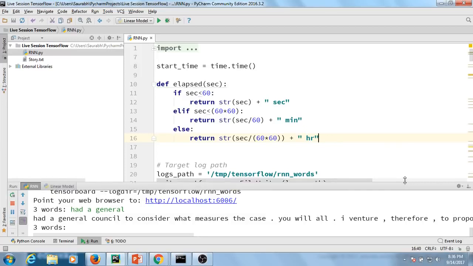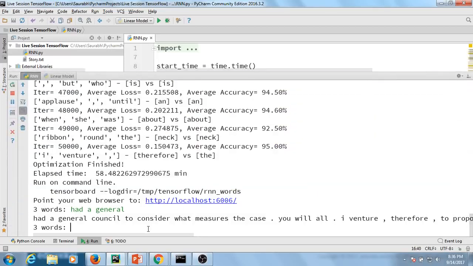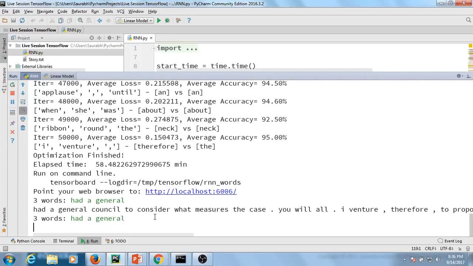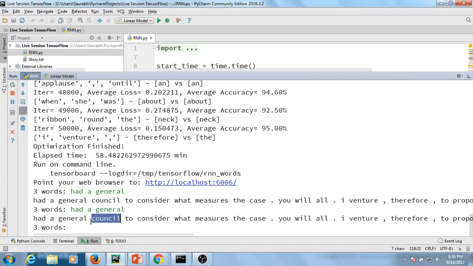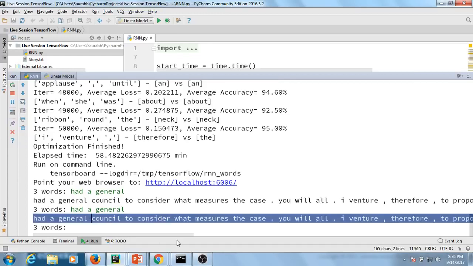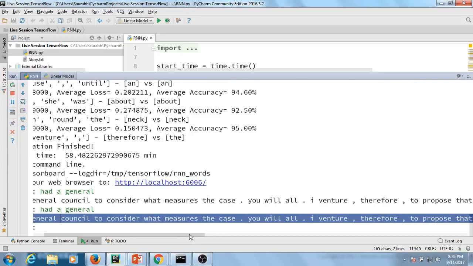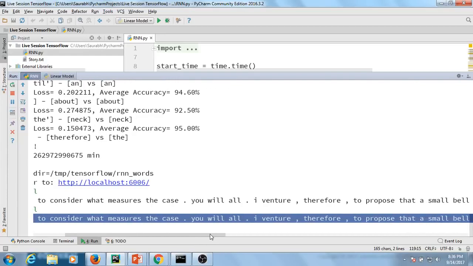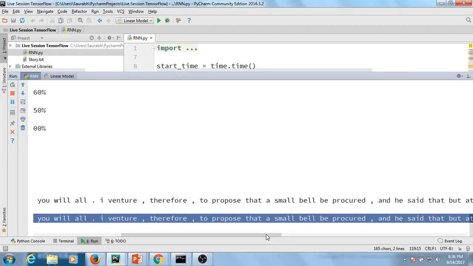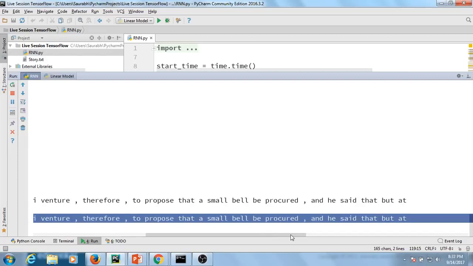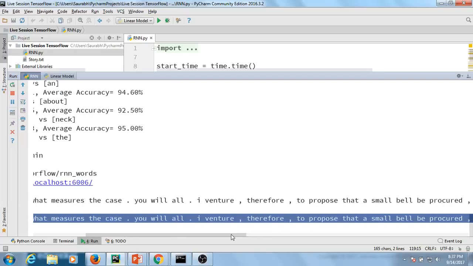Since I've told you that I've already created the model and I've already trained the model, I'll just type here "had a general", because it takes a lot of time, so I cannot do that during the live session. So yep, you can see that it has created a very unique story: had a general counsel to consider what measures the case. You will all, I venture, therefore, to propose that a small bell be procured. And he said that, but at... So yeah, it's pretty unique, guys.